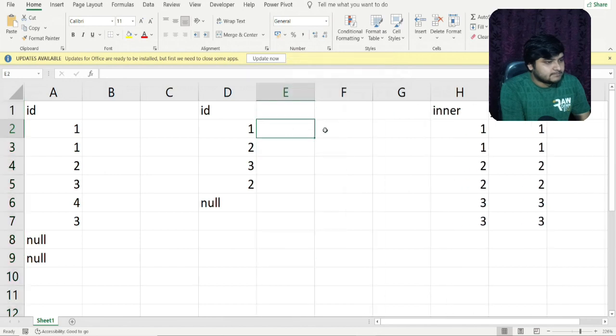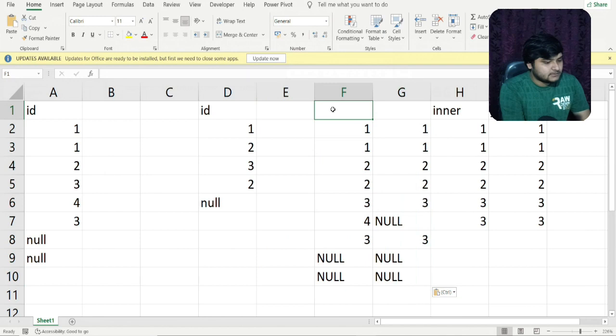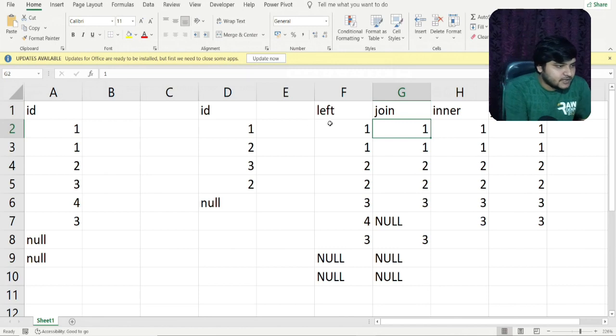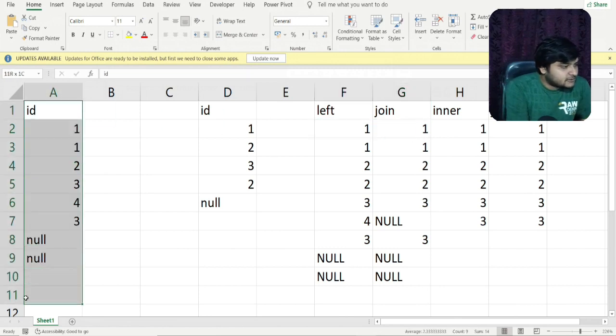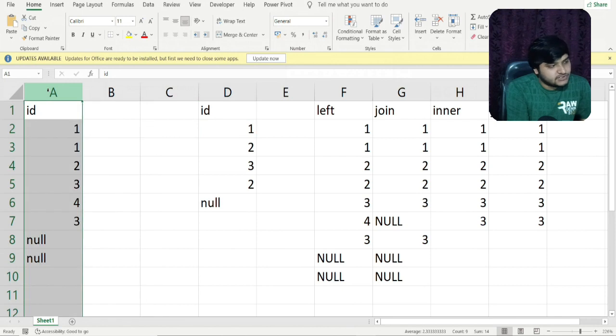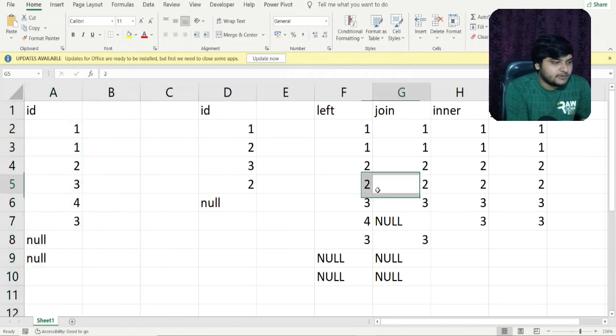Okay, yes, so this is for left join. I'll explain what output is being produced. So friends, all the values from the leftmost table will be returned with the matching values from the second table. Also the unmatching values from the first table, the leftmost table, will be returned.